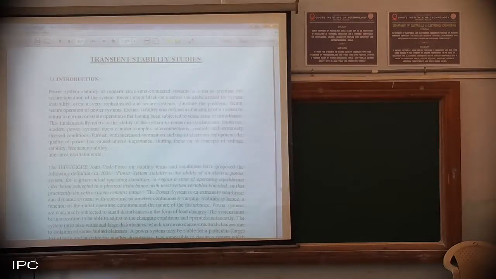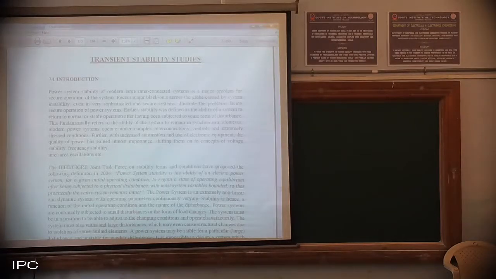I will brief out what is included in the notes which have been given to you. Rotor angle stability refers to the ability of the machines of an interconnected power system to remain in synchronism after being subjected to a disturbance. Instability results in some generators accelerating or decelerating and losing synchronism with other generators.